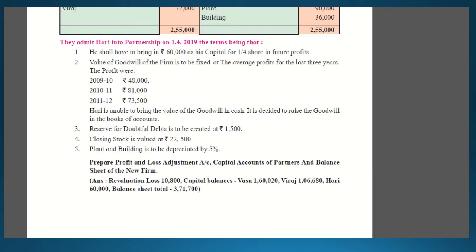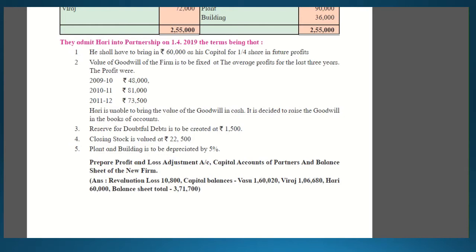So as per the textbook, what information is given to you students? Vasu and Viraj share profit and losses in the ratio of 3:2 respectively. Vasu and Viraj are the two partners, and their old balance sheet as on 31st March 2019 is given as under. On the liability side: sundry creditors, general reserve, capital of Vasu and Viraj. On the asset side: cash at bank, sundry debtors, stock, investment, plant and building.